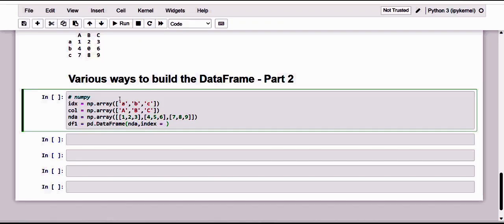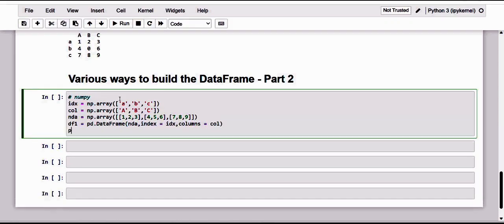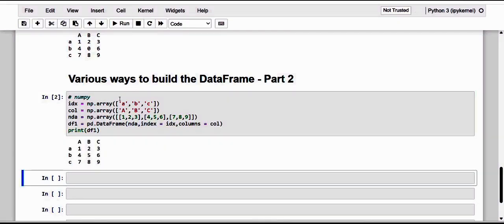We have created the data from the NumPy array, and the index is also in an array, and the variable name is IDX. The next one is the columns, and we have already specified the columns as COL. Now let me print the data frame. So here we go.